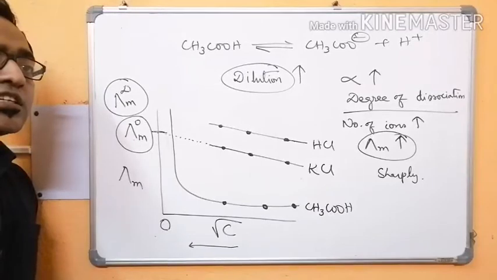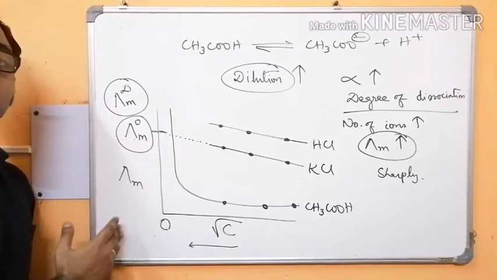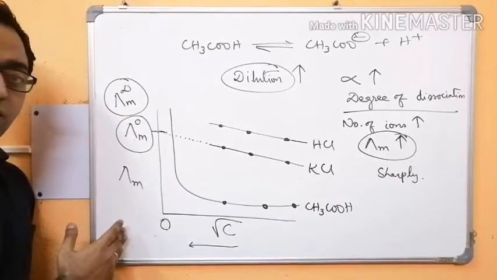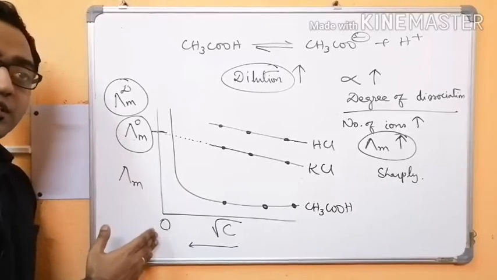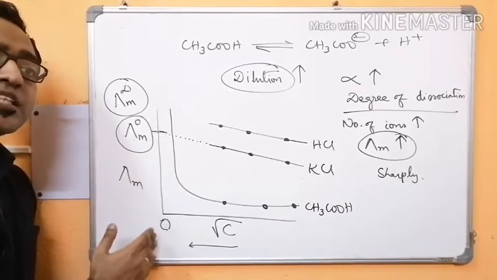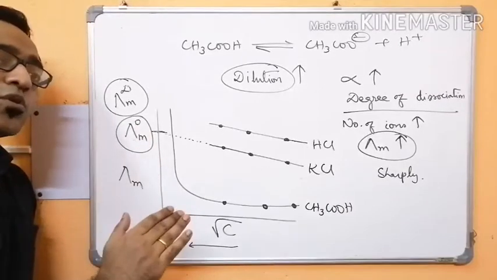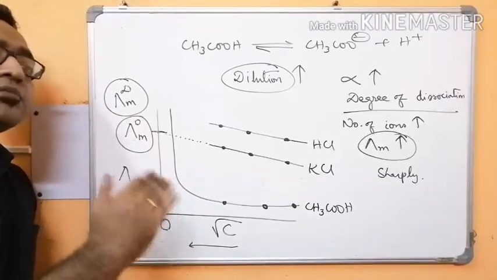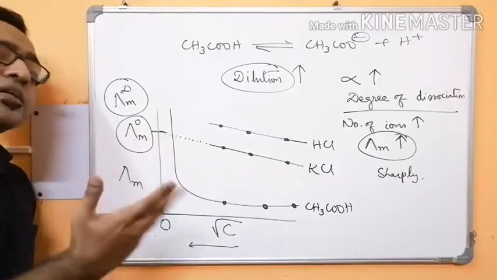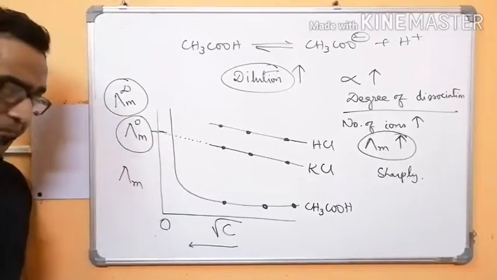Because your concentration cannot go beyond zero. It cannot become negative. So zero is the limit. So we call it limiting molar conductivity, and it is the maximum value. So we say maximum limiting molar conductivity or simply limiting molar conductivity.